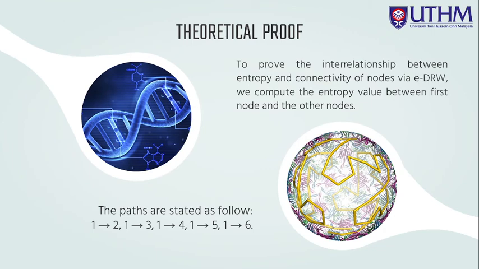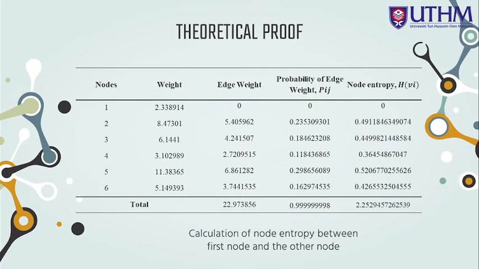So next, to prove the interrelationship between the entropy and connectivity of nodes via the entropy-based directed random walk, we compute the entropy value between the first node and the other nodes. And the path is shown as follows. So this is the calculation table based on the theory. So we get the edge weight for each of the genes between the node 1 and all the other nodes, and then we calculate the probability value and also the node entropy value.